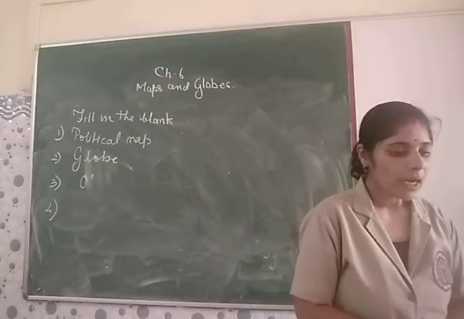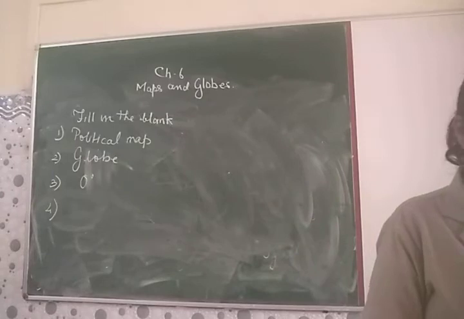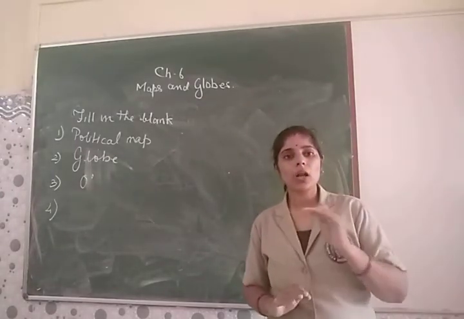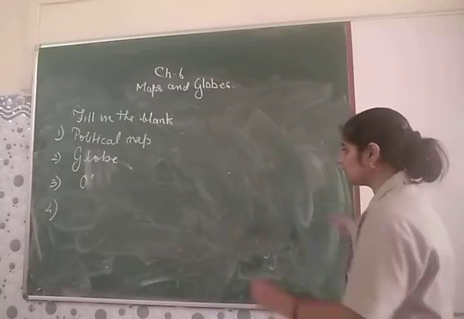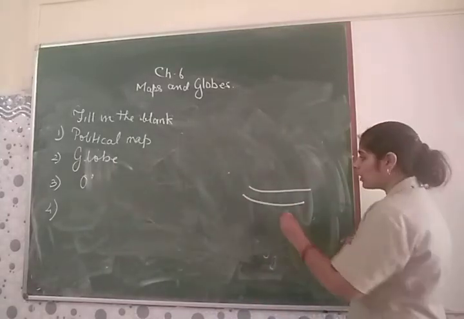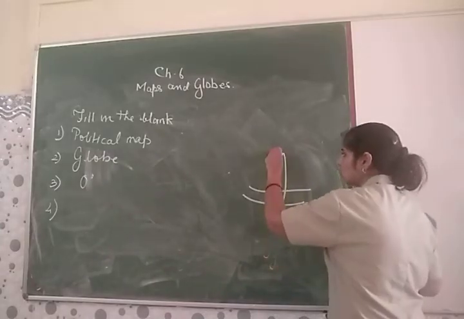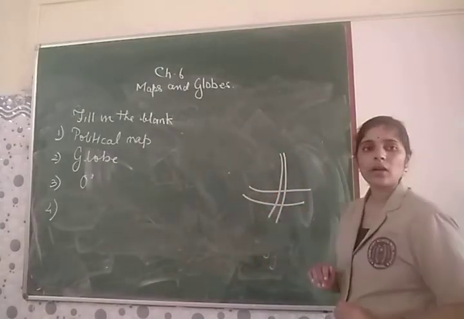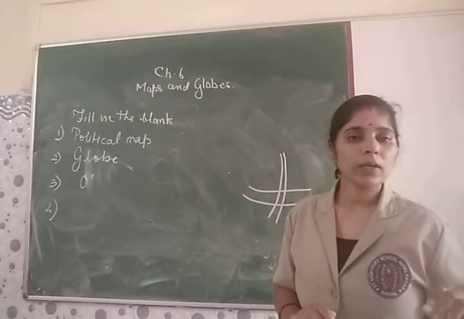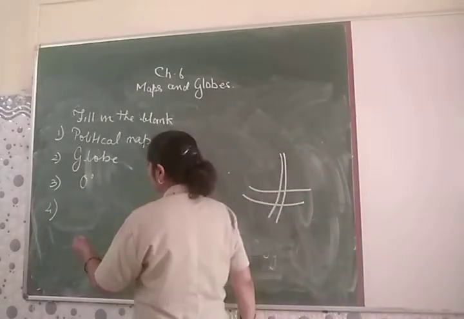Now, the last one is there are dash lines of longitude. Children, always remember horizontal lines are latitude. These are your horizontal lines. So, these are your latitude. And vertical lines are such lines. So, these lines are your longitude. So, what is it? It is vertical lines of longitude.